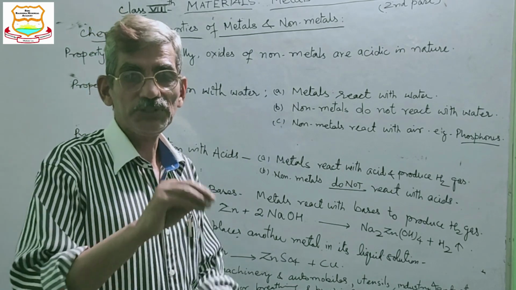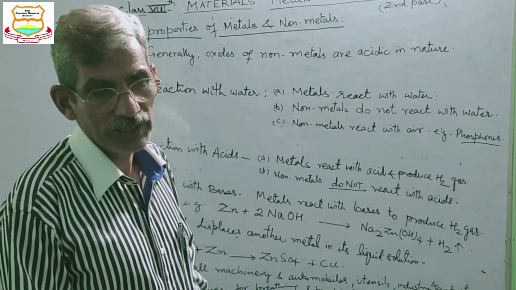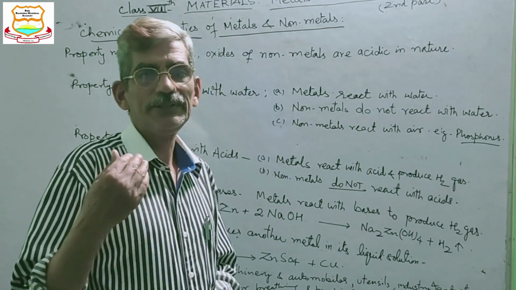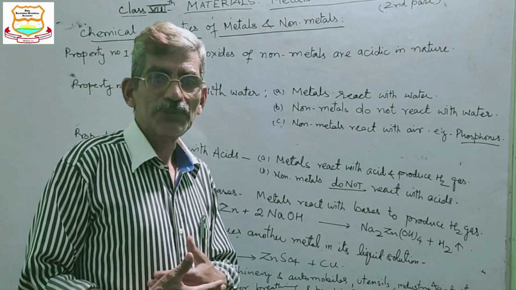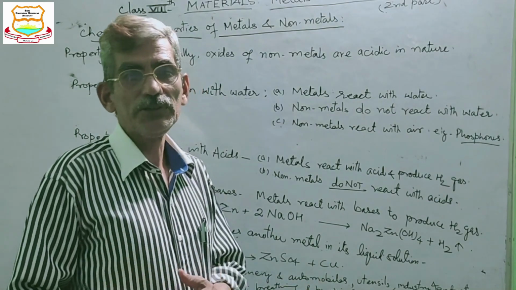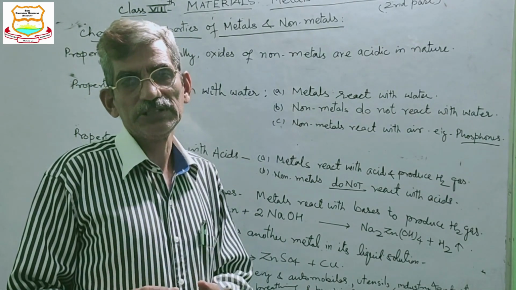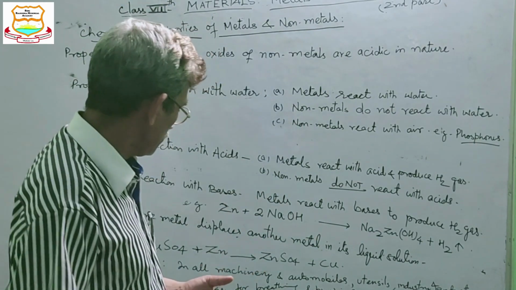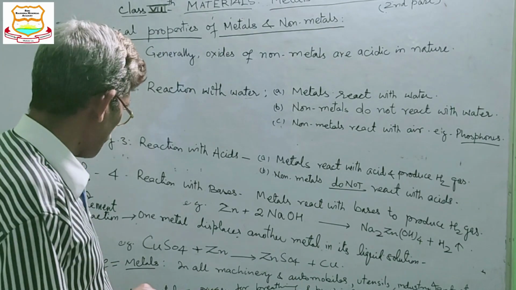They are mixed with fertilizer, and fertilizer is thrown in soil, and from the soil the plants absorb nitrogen, phosphorus and potassium because they are required by the plant for growth. For example, nitrogen is necessary for the synthesis of amino acids, amino acids are necessary for protein synthesis, and protein is necessary for the growth of the plant body. So in that way non-metals are also equally or highly important.